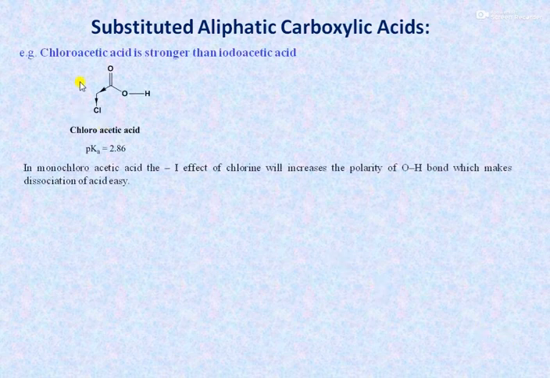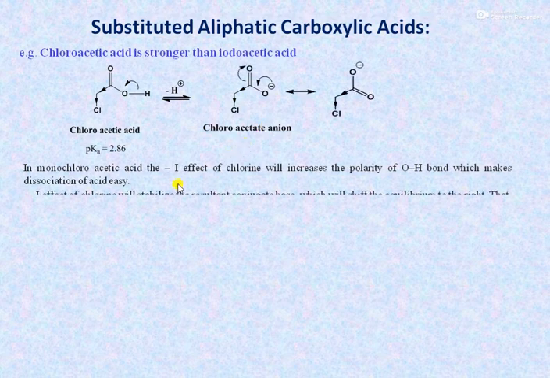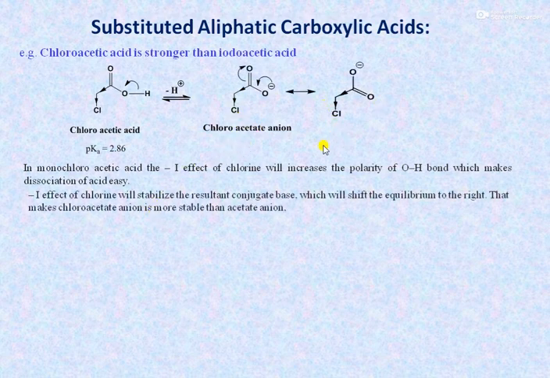For example, if we compare, chloroacetic acid is stronger than iodoacetic acid. Now in the case of chloroacetic acid, the electron withdrawing inductive effect is present, due to which the bond becomes more polar, and it can be easily dissociated to give a proton plus chloroacetate anion, which is stabilized not only by the inductive effect but also by the resonance effect.